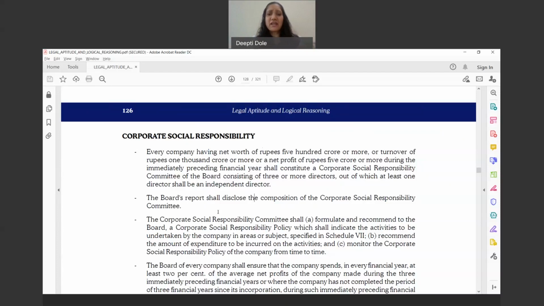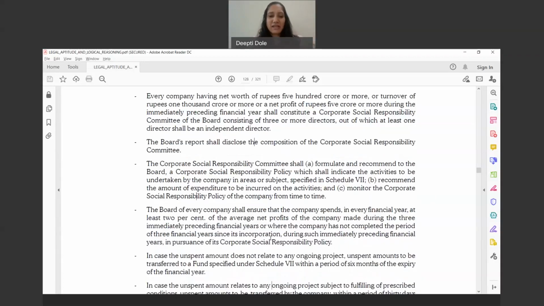So the CSR committee has to formulate and recommend to the board a CSR policy, what activities the company is willing to take care of. And then what is again important is to monitor the CSR policy. The responsibility of a director does not just come to an end after they donate some money to the fund, or donate money to a charitable institution, an NGO, or a Section 8 company. They also have to monitor whether the funds are being utilized in the proper manner or not. So that is about how the CSR committee functions.